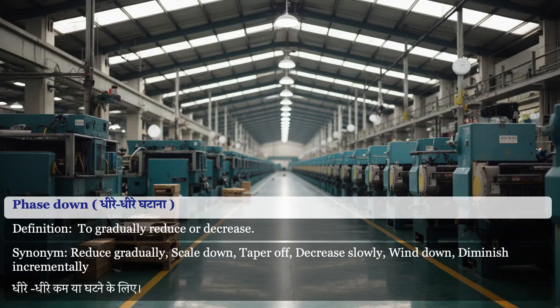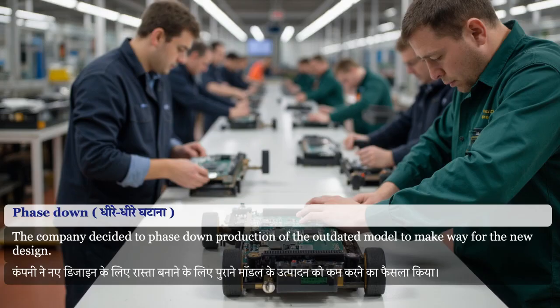Phase down. To gradually reduce or decrease. Synonym for phase down: reduce gradually, scale down, taper off, decrease slowly, wind down, diminish incrementally. The company decided to phase down production of the outdated model to make way for the new design.